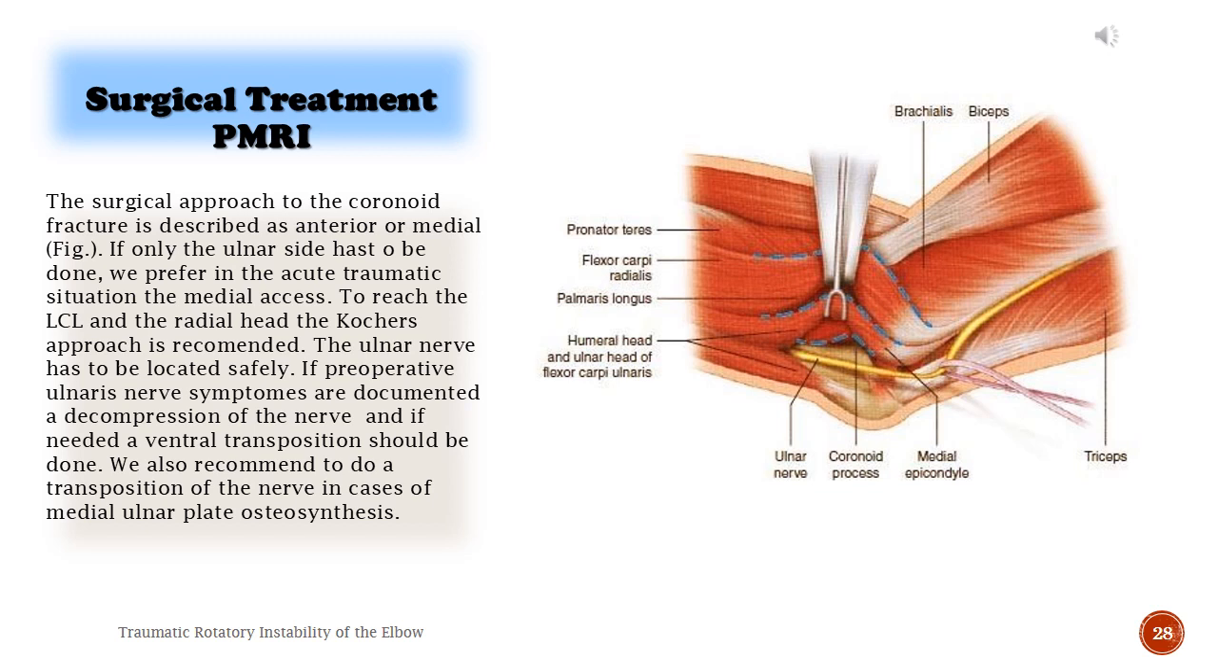If preoperative ulnar nerve symptoms are documented, a decompression of the nerve and if needed a ventral transposition should be done. We also recommend doing a transposition of the nerve in cases of medial ulnar plate osteosynthesis.